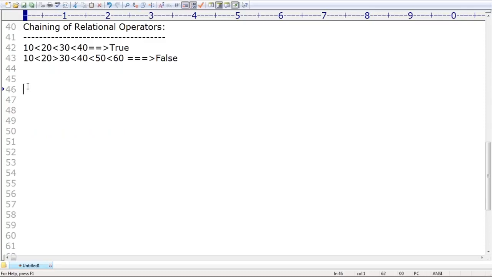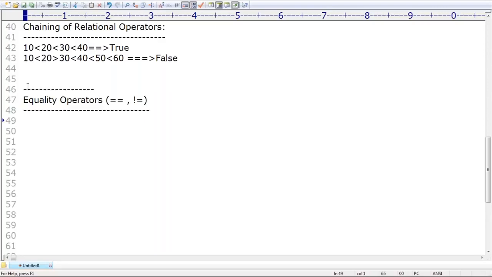Sir, now let me perform a postmortem on the next operators. The next operators are equality operators. Which are equality operators? Either double equal or not equal. These operators are by default considered equality operators. Sir, equality operators you can apply for any type, even for incompatible types, no problem at all.